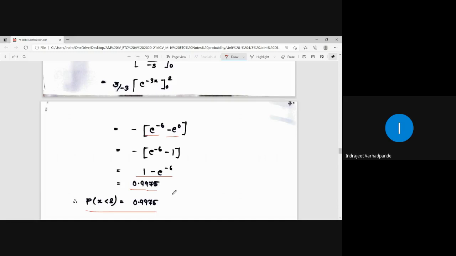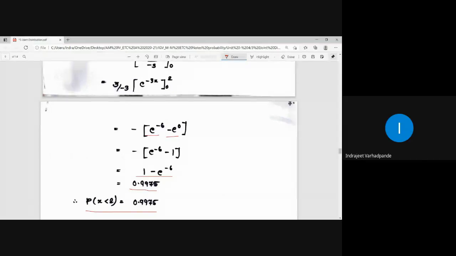Is the integration clear? Everywhere the function is e to the power minus 3x, and we know that integration of e to the power minus 3x is e to the power minus 3x upon minus 3. Is this clear to everyone? Is this okay? Yes, sir. Now lastly, they have asked us to find the distribution function.